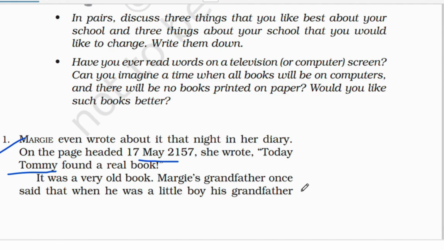Can you imagine a time when all books will be on computers? Right now we have to purchase books. But can you imagine a time when all of these books will be on computers, computer screens, televisions, or the mobile phones that we have, and there will be no books printed on paper? What would be the scenario? Imagine. Would you like such books better? Would it be a good investment on computers or buying actual books? Comment down below. Now let's start with the actual thing.